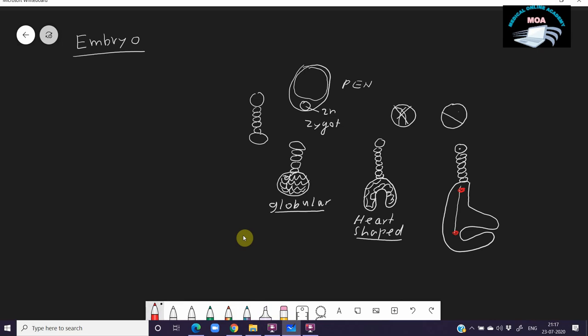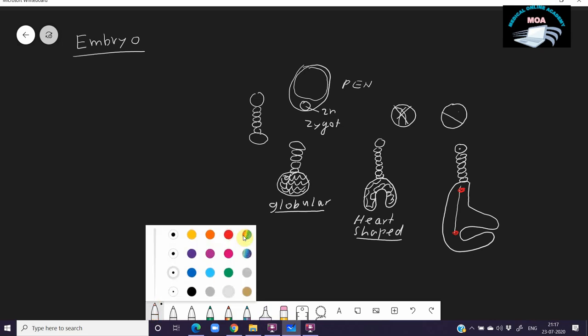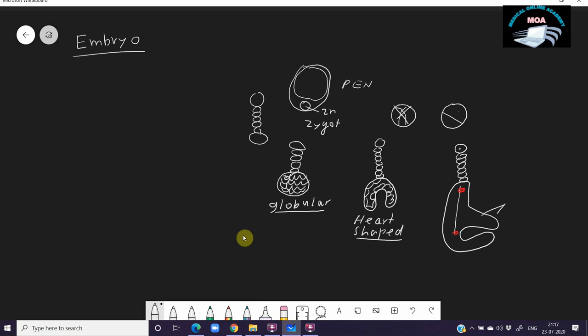So it is a horseshoe shaped structure. In this structure, these are the cotyledons. Two cotyledons are present, so this is a dicotyledon. This is the radicle, producing the root later, and this is the plumule. The plumule later will produce the shoot system. So the plumule is formed. So this is the embryo, the formation of the embryo.